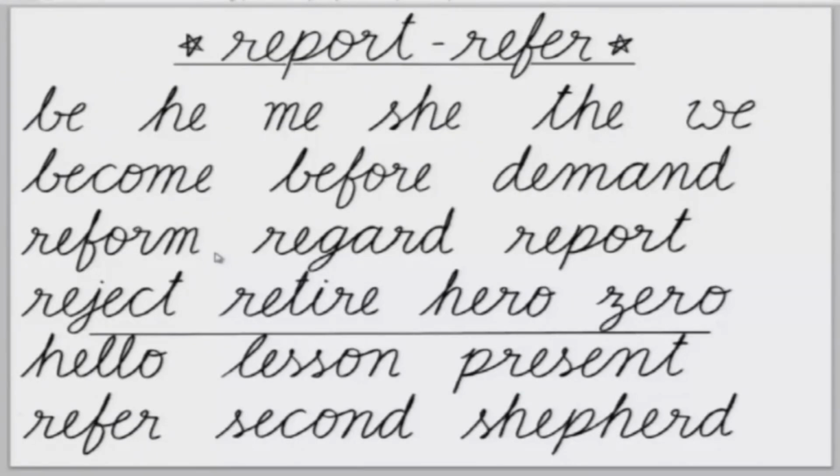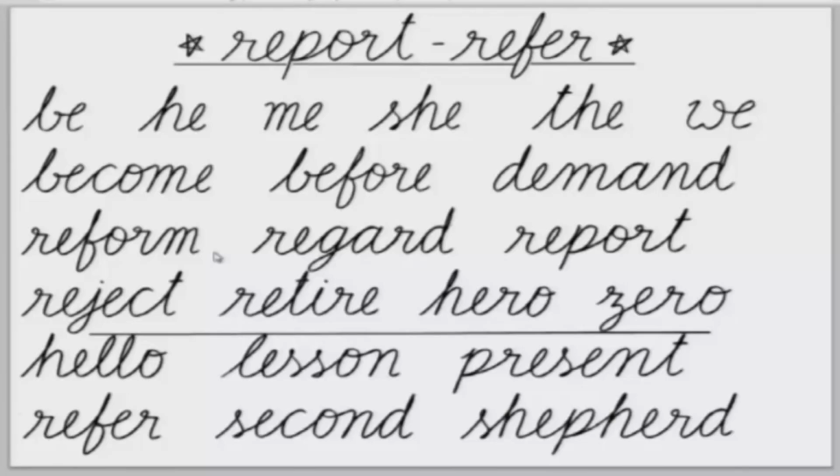I reformed my teacher for the application. Is it simple present? I reform. Okay, you are using it. You are making it in the sense of inform. What is the meaning of reform? Okay, reform is to improve, to correct, but not in the sense that you are using. Make a sentence with regard.